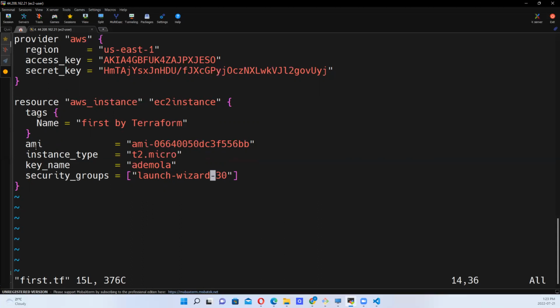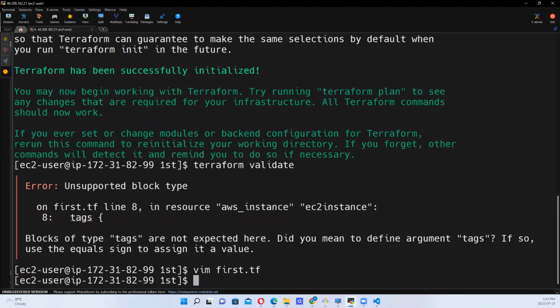So let's take out the tag. Unsupported block type. Let's see it again. Since we didn't make any modification.